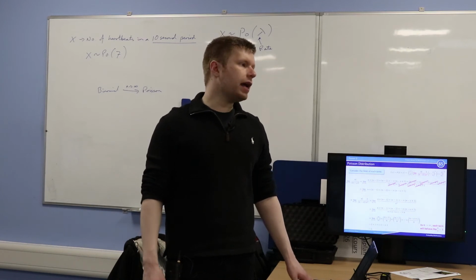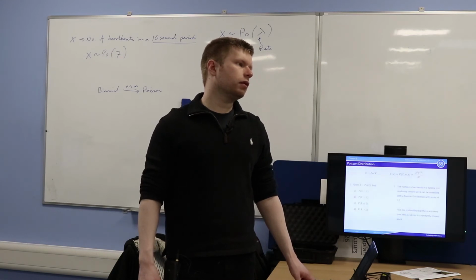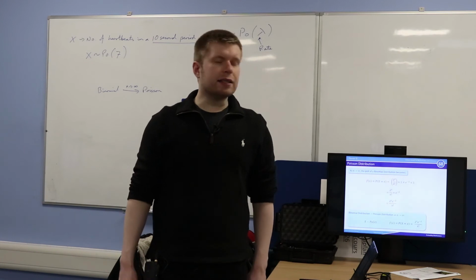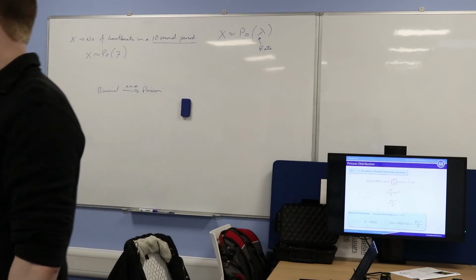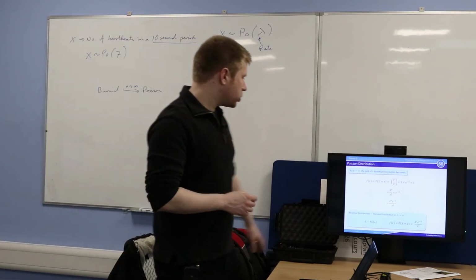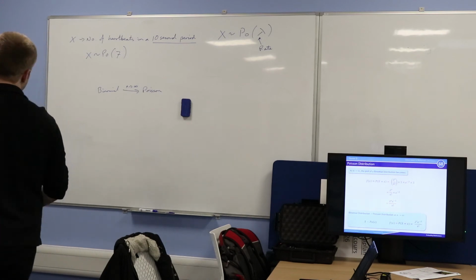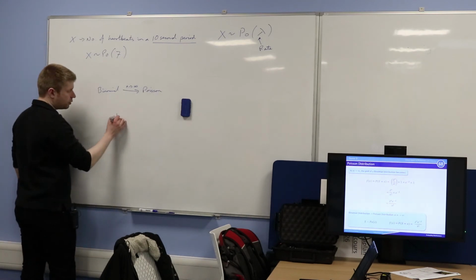But effectively, the thing I want you to take away, in fact, slide 67. There you go. The box at the bottom has the probability mass function of a Poisson distribution. Like I say, you don't need to remember this because it's given in the formula sheet.